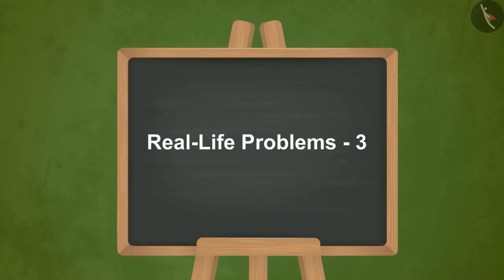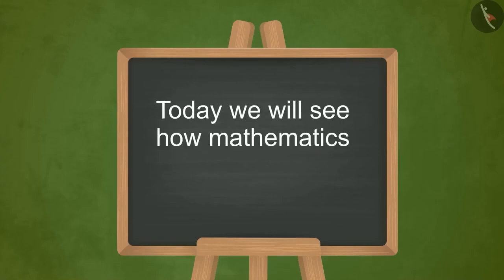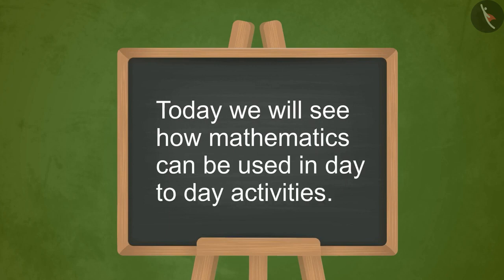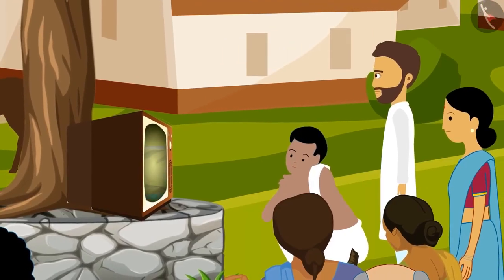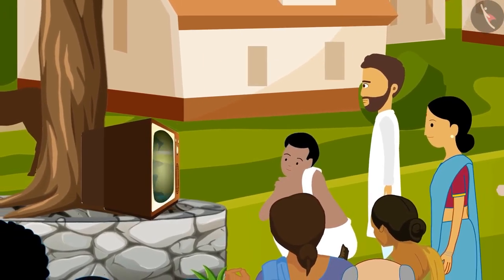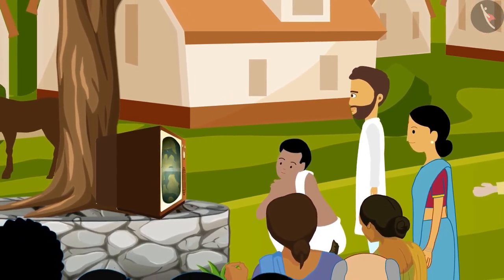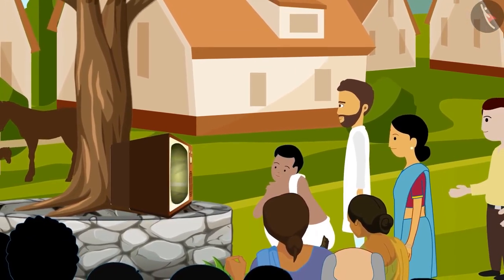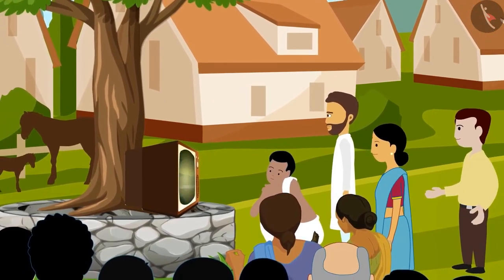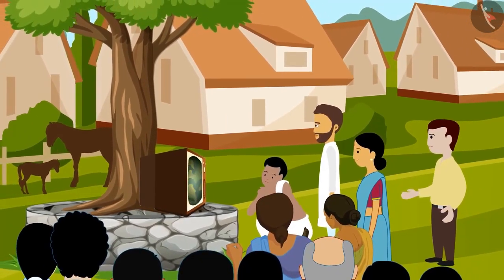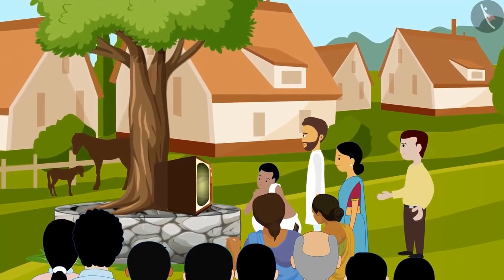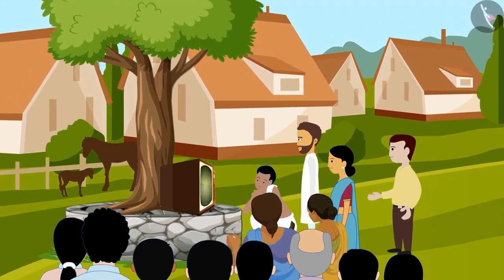Real life problems. Today we'll see how mathematics can be used in day-to-day activities. This is Karim Bhai. Last year, the yield of his crops was not so good. He watched in the Krishi Darshan program on Panchayat Kharch TV that the fertile capacity of land reduces due to years of farming. He also learned that if he grows grains of pulses along with wheat, the soil of his field will become fertile again.